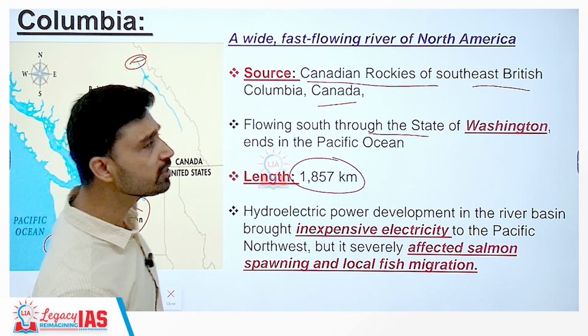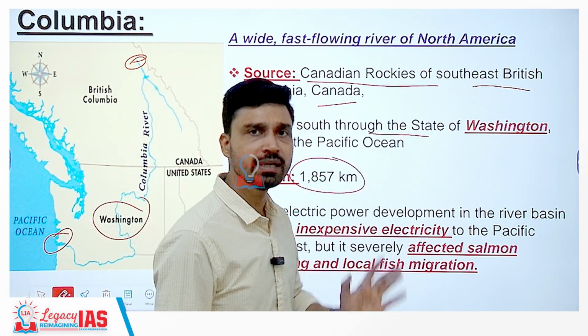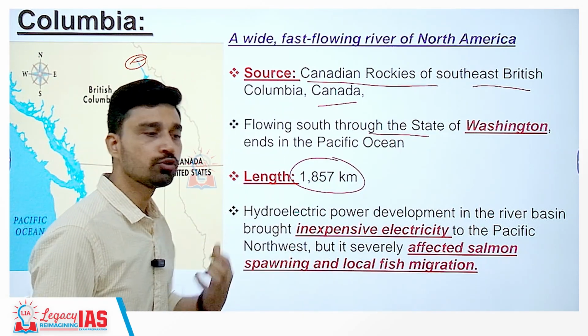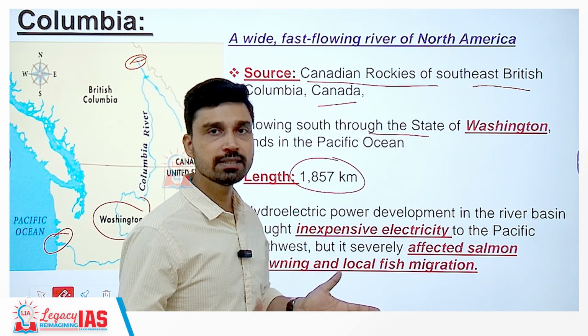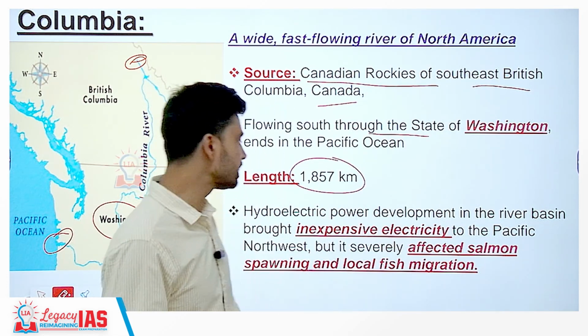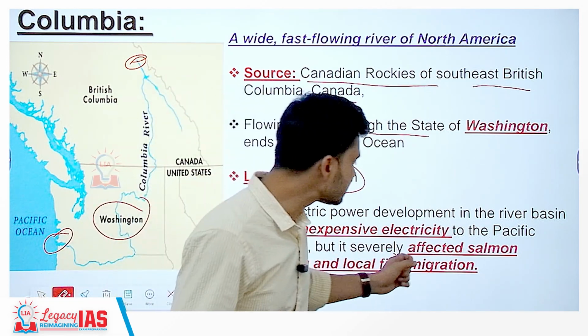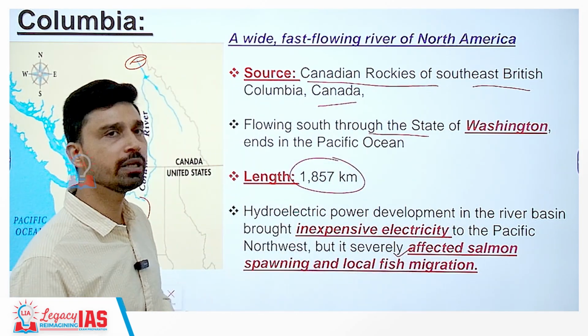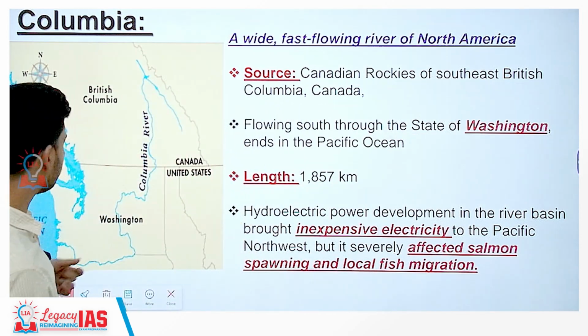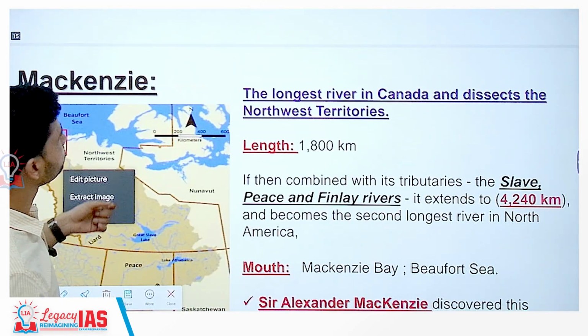Now, in the Columbia River, several hydroelectric power plants have been developed as well, same as in the Colorado River. So, on the positive side, obviously, it has led to the availability of inexpensive electricity to the people living in these areas, but on the negative side, it has severely affected the salmon spawning, which is a local fish. The salmon spawning as well as the local fish migration has been severely affected in this river.